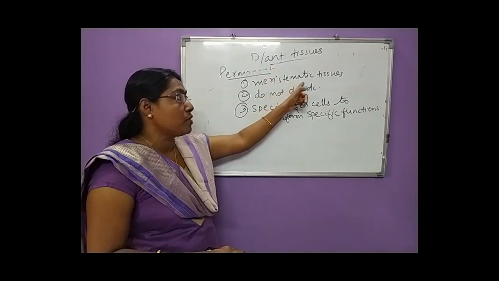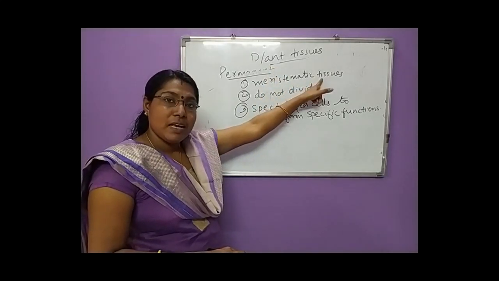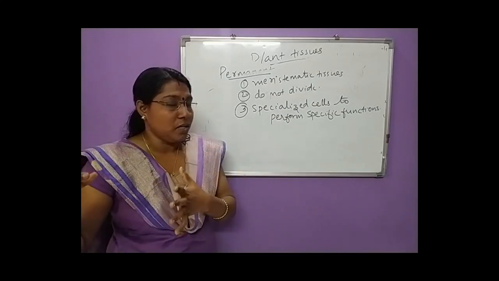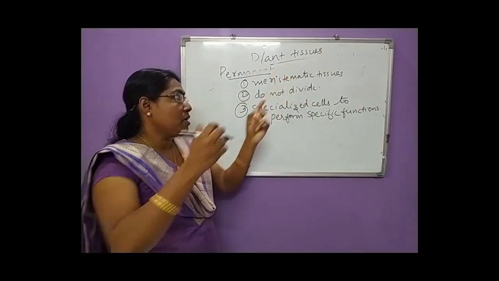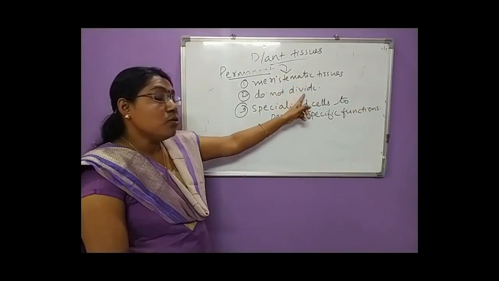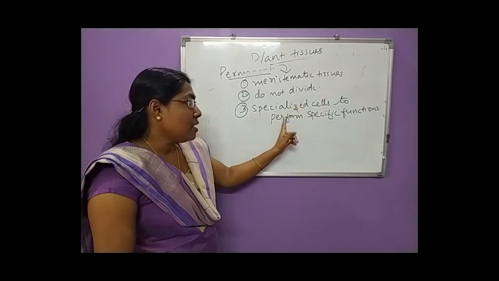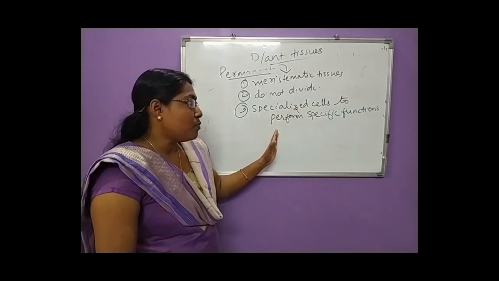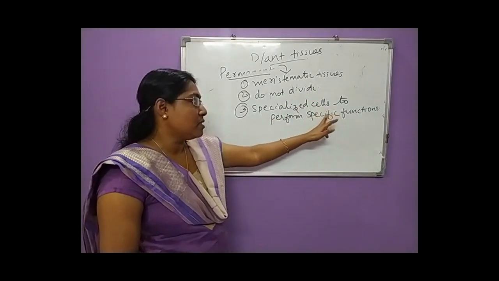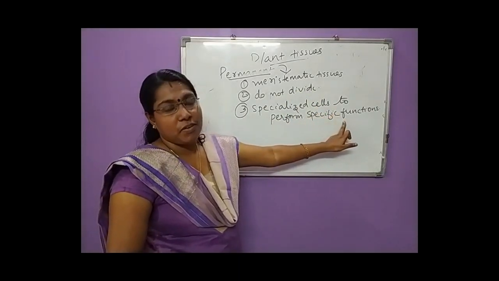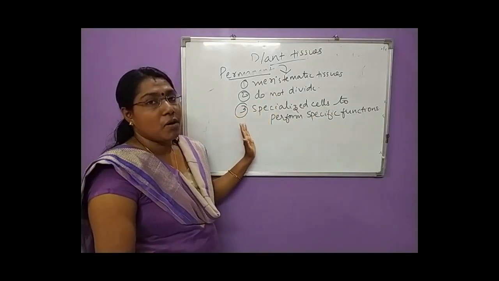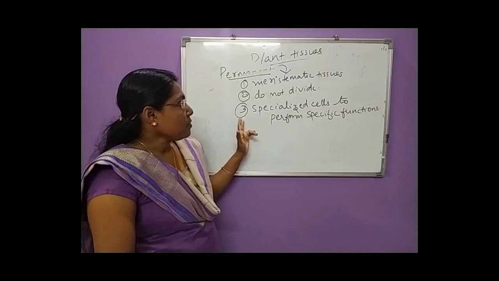They elongate, mature and differentiate into different types of permanent tissues. Second, they do not divide. Third, they are specialized cells to perform specific functions. That is mainly the important thing about the permanent tissues.